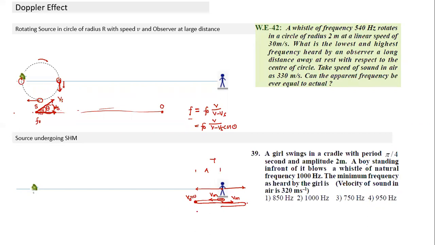So when you have to observe this motion, whenever a non-uniform motion is happening, we can break the motion into small parts and analyze each part. This is when the observer is at the mean position and moving towards the source. Velocity is maximum, theta is 0, and observed frequency is maximum. In this part of the motion, observed frequency is maximum, and in this part of the motion, observed frequency is minimum.